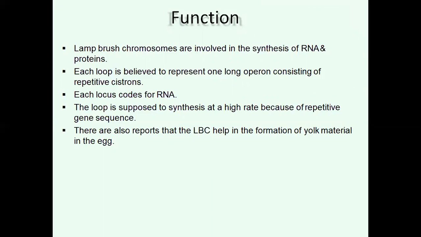Each locus codes for RNA. The loop is supposed to synthesize at a high rate because of repetitive gene sequences. That means the nitrogen bases, either GC or AT rich sequences, are present in this locus.